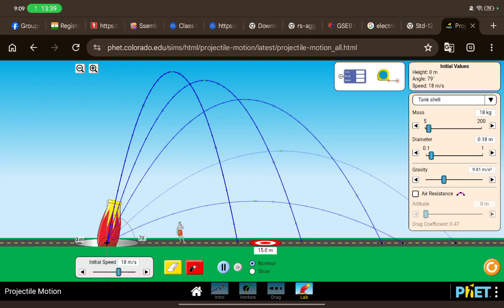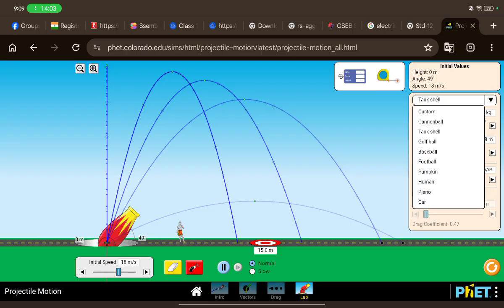But the range is minimum. As you can see, it is not that far from the cannon. Now, let's say if we launched it at 90 degrees, what do you think will happen? It will go straight up and come back down. All right, so as you can see, it depends on the angle, right? At what angle you are projecting the ball, yes or no? Yeah. Got it.